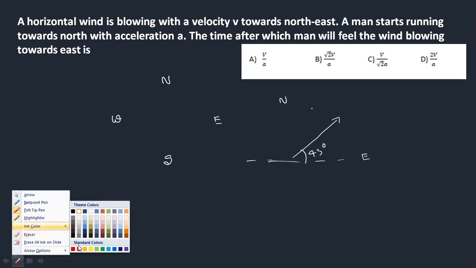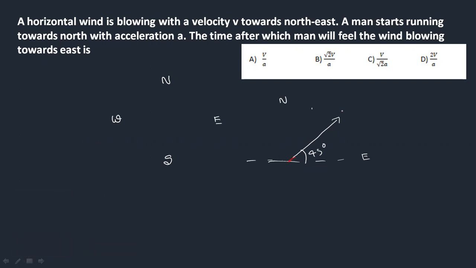So if we resolve this velocity of wind, which is given as v, we can take this as v cos theta and this as v sin theta. So this is nothing but v cos 45, 1 by root 2. So we can write this as v by root 2, and this is v sin 45, so we can mark this again as v by root 2. These are the components of the velocity of wind, which is nothing but v.